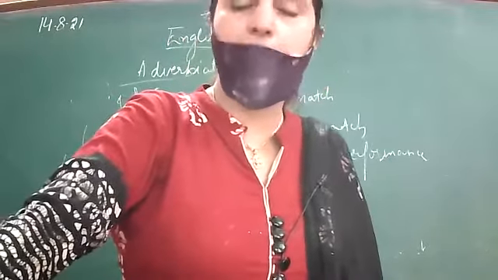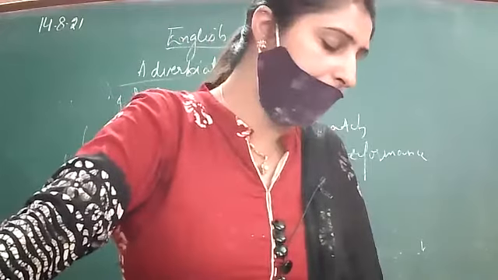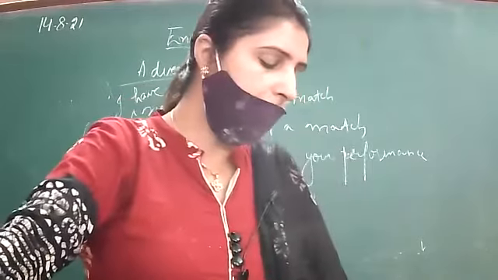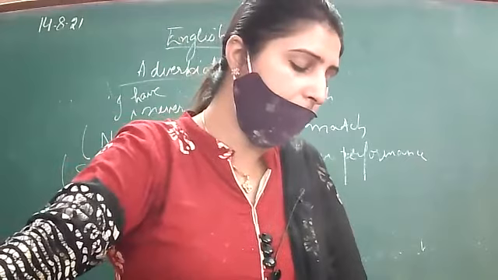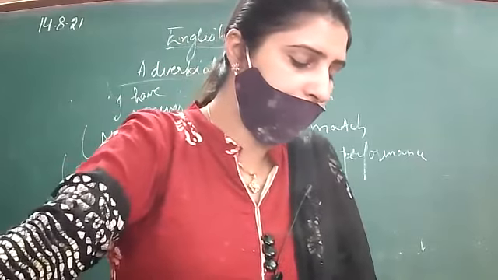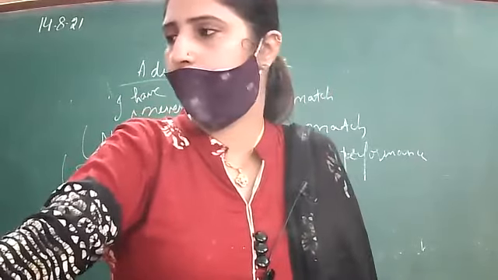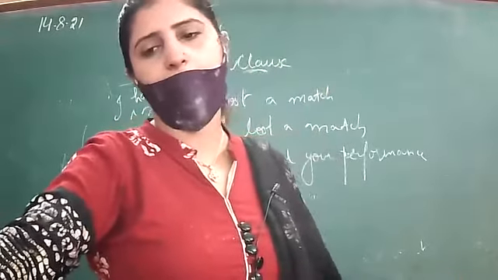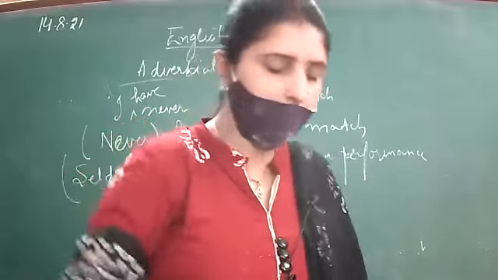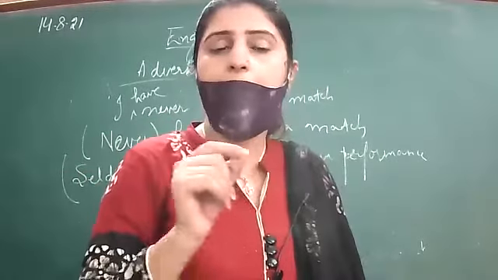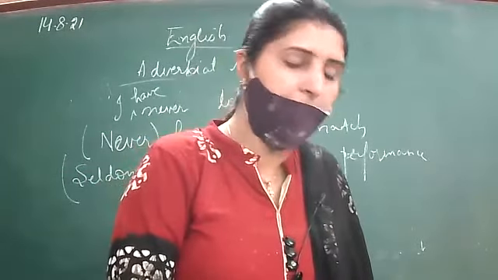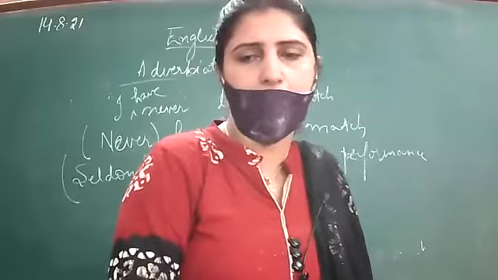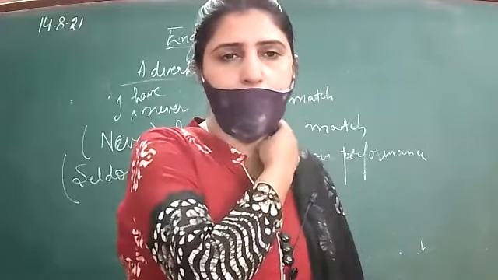So means firstly write down the verb, then the object. Next is, there is hardly any chance of our team winning. Hardly is there any chance of our team winning. Any chance of our team winning is hardly there. Hardly is there any chance of our team winning. It will come like this, right?